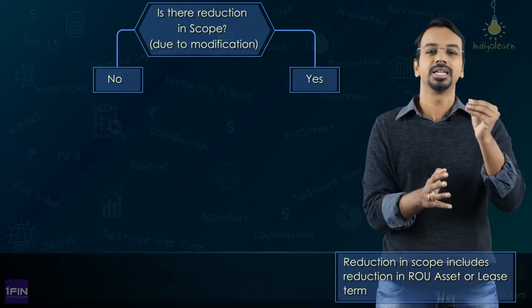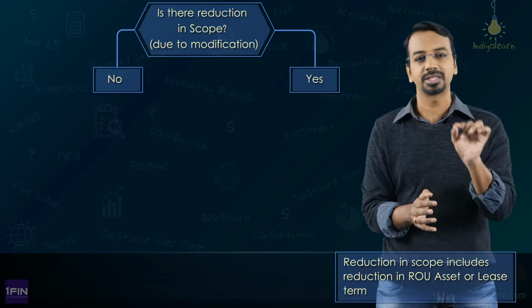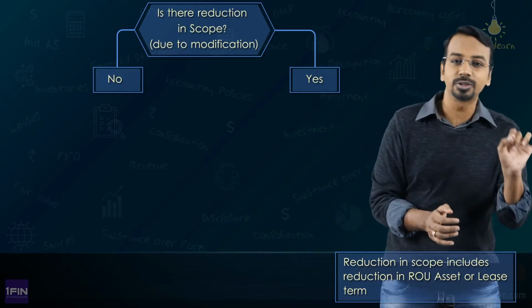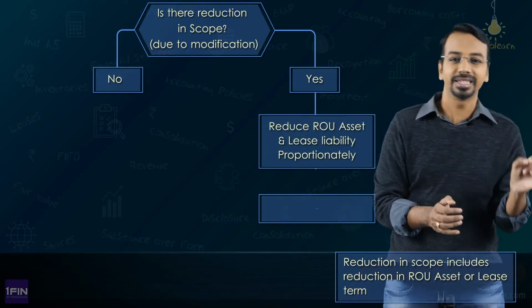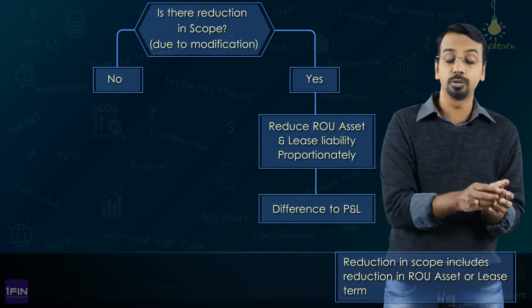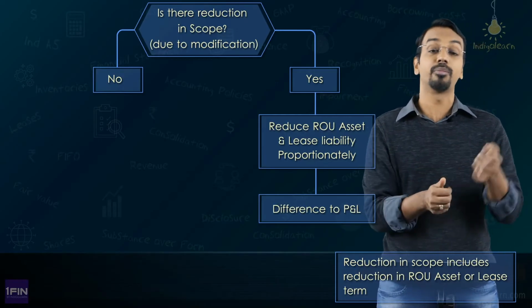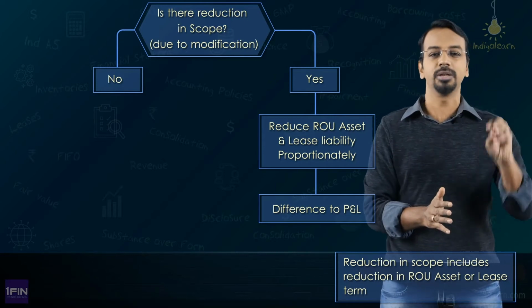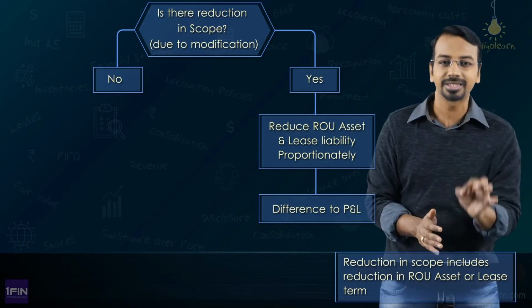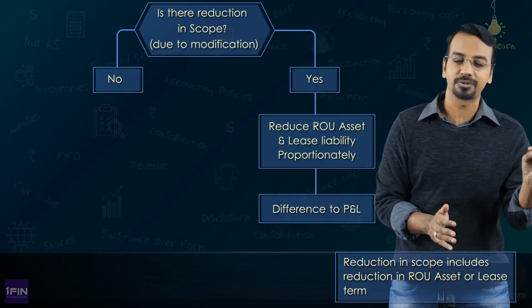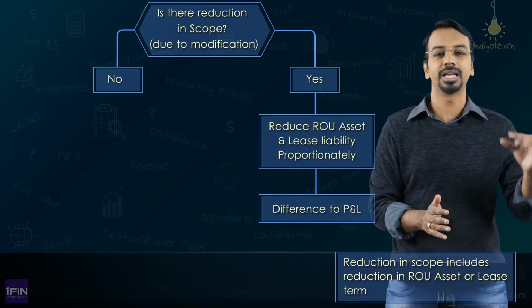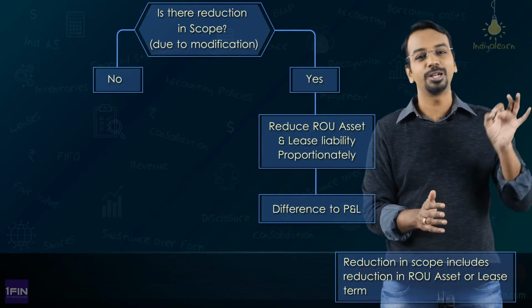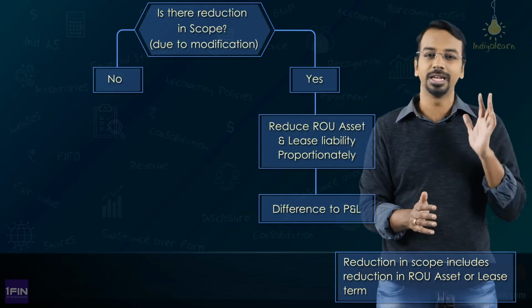In both of these cases, if there is a reduction in scope, the first thing that you would do is you would reduce the right of use asset and lease liability proportionately. How to do that when a right of use asset is given up or the lease term is changed? We will do that when we do an example properly, but understand that if there is a reduction in scope, you will reduce the right of use asset and you will reduce the lease liability. And after this, there may be a need to remeasure, which you will carry out independently.